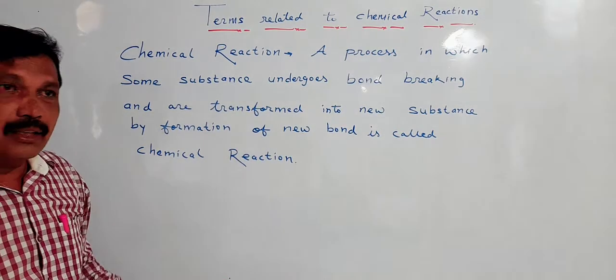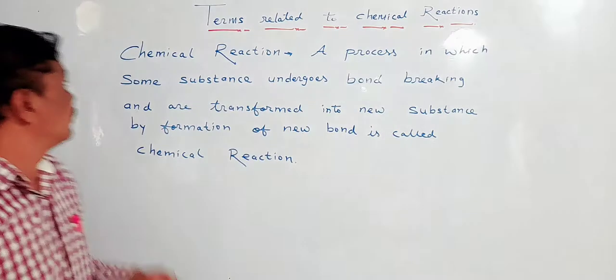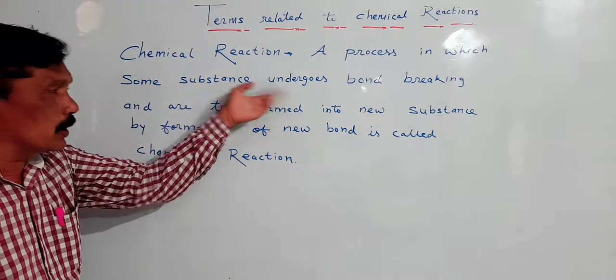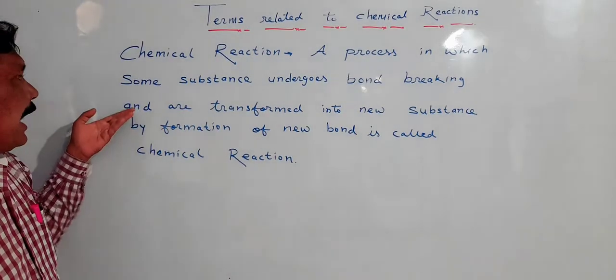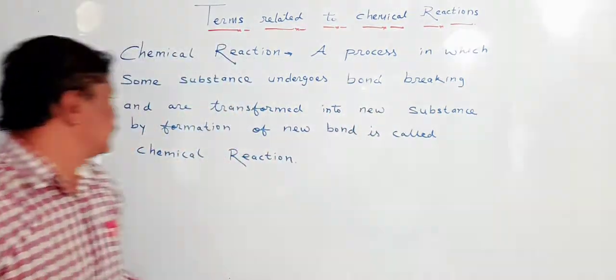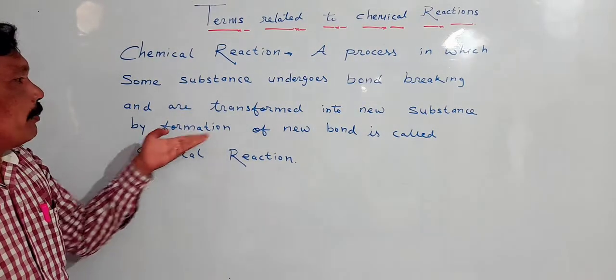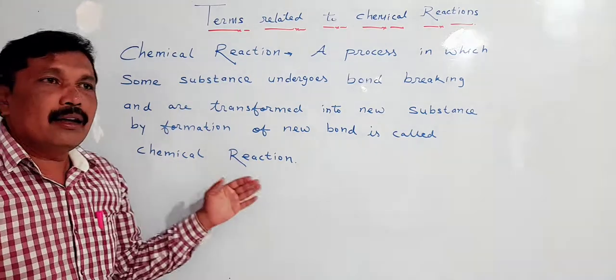What is chemical reaction? A process in which some substance undergoes bond breaking and are transformed into new substance by formation of new bond is called chemical reaction.